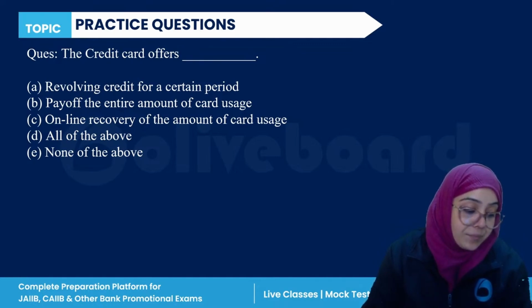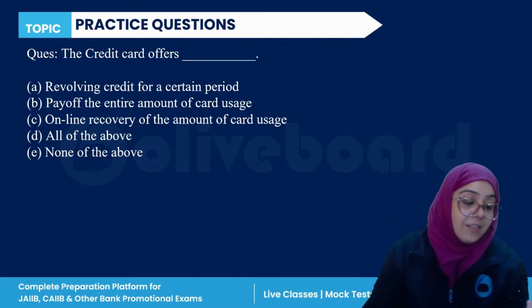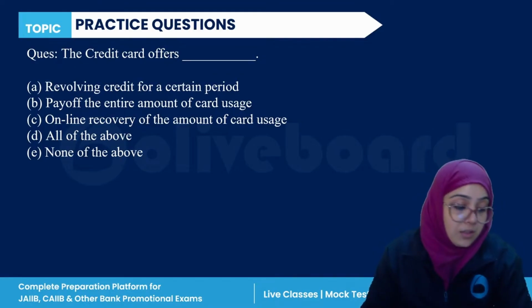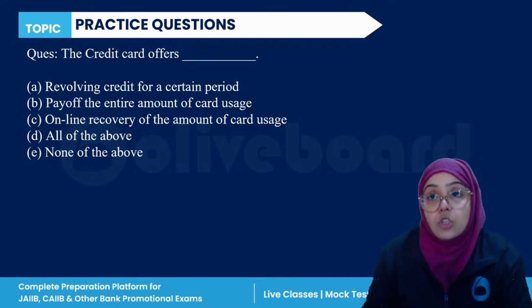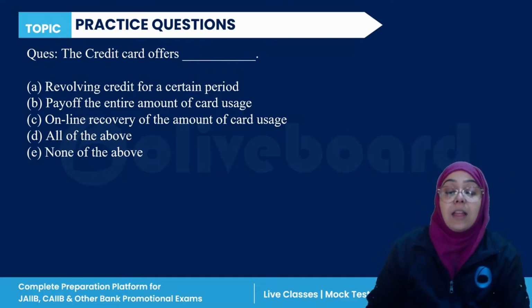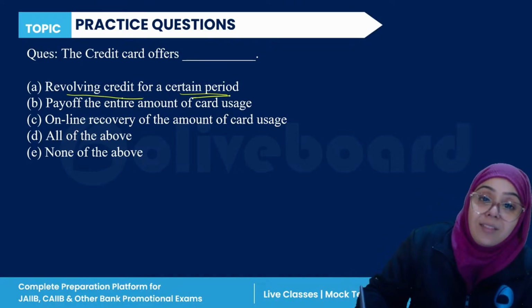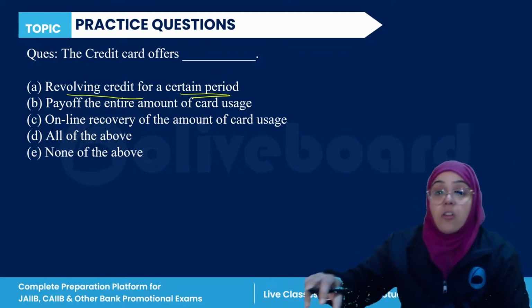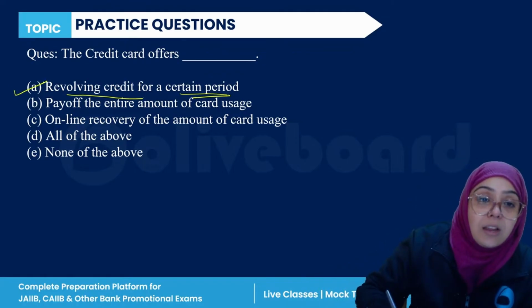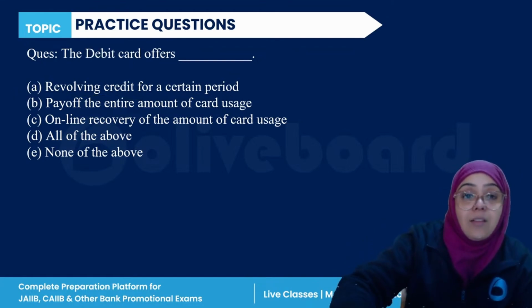For which of the following purpose credit card is given to you? So if we talk about the credit again, in every question, all of the above cannot be the answer. A credit card means giving you a credit time period for certain time. So when the credits are revolved for a certain time period, that is what a credit card is offering you, right? So A is the correct answer.